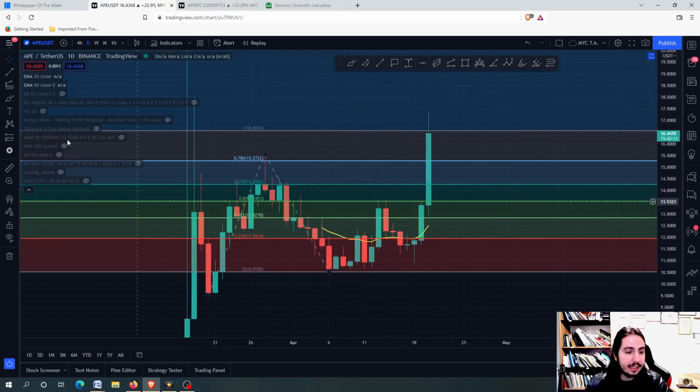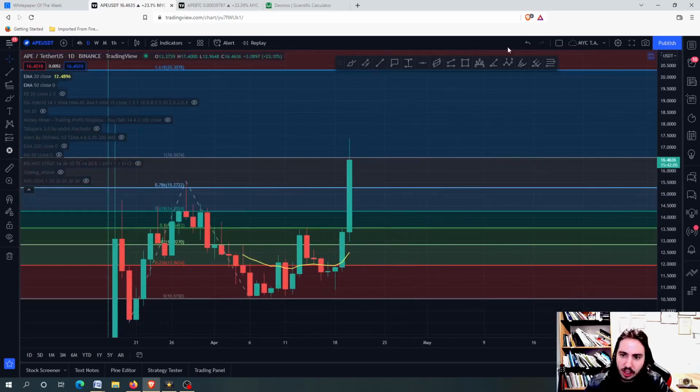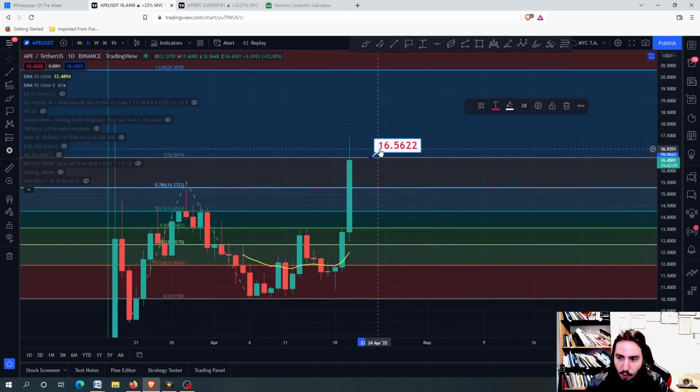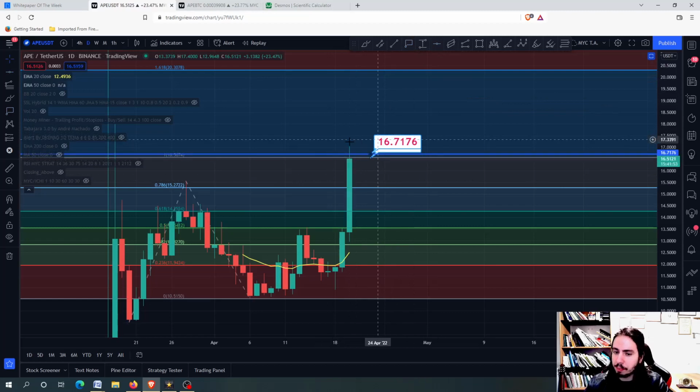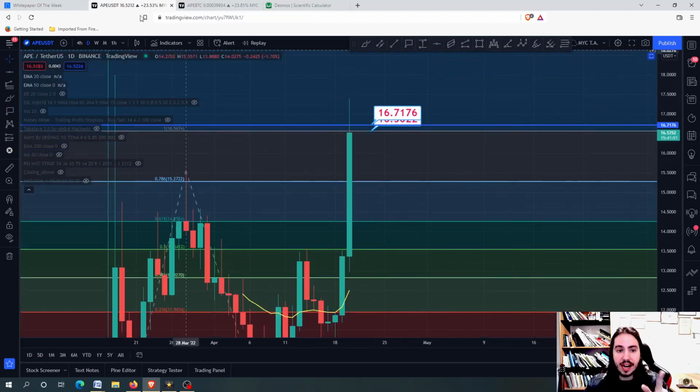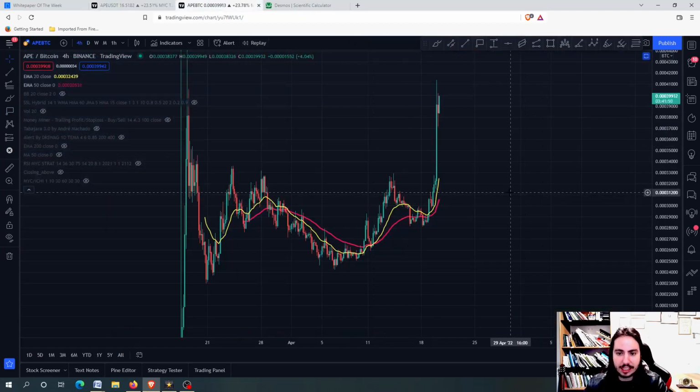What I did is I drew the trend-based Fibonacci extension from the bottom to the top and back to the bottom. Right here, we are sitting at a 16.56 to 16.7, very huge resistance level, around this area that we are in right now. If we can manage to pull it off and close above, we can go even higher. But first, let's see the APECoin against Bitcoin chart.